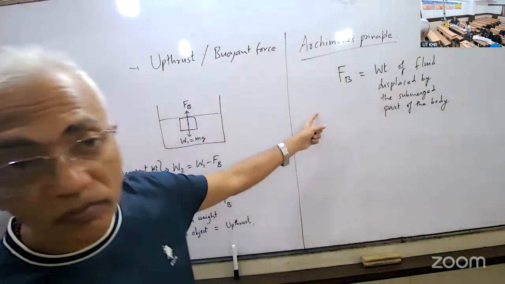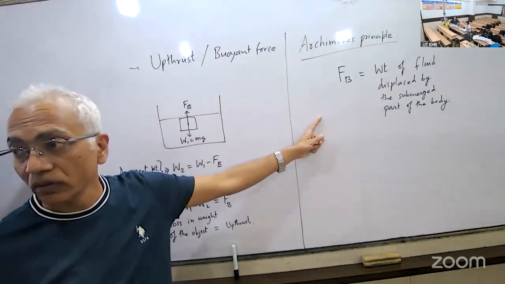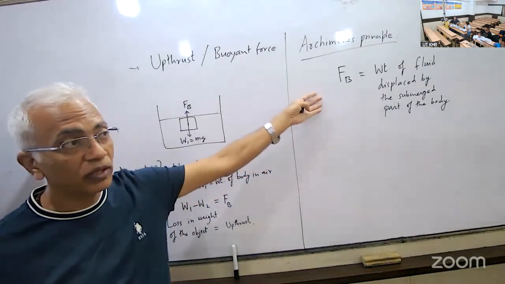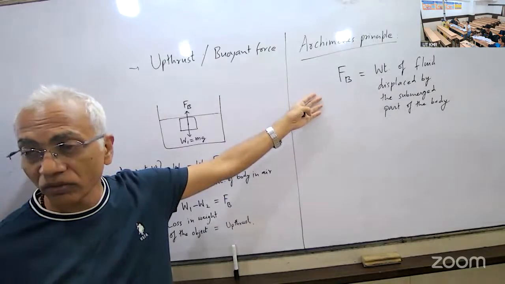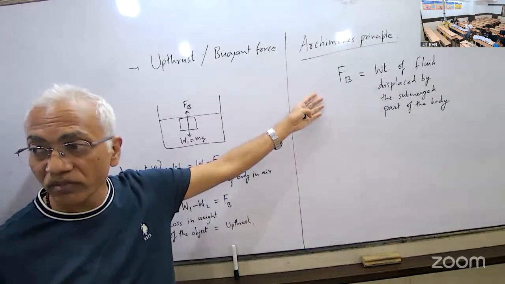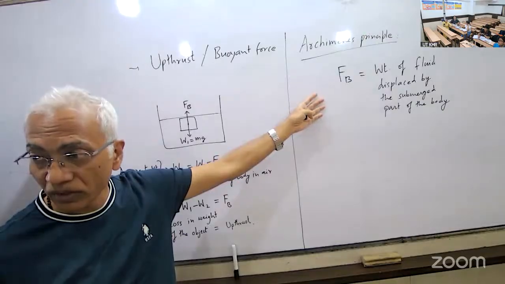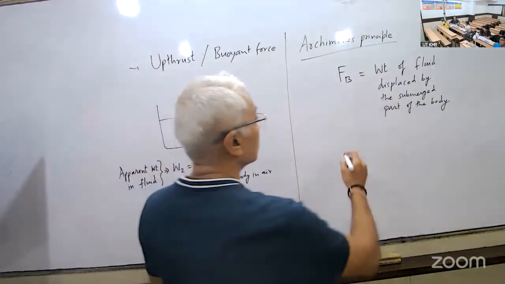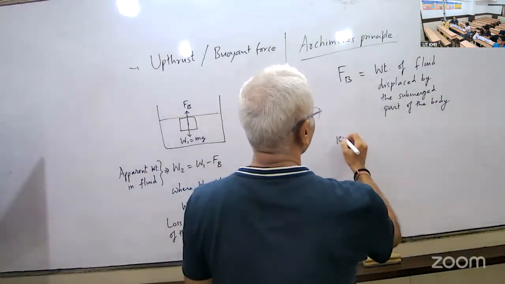This is Archimedes principle. What does it give you? It gives you the value or magnitude of upthrust, which is equal to weight of fluid displaced by the submerged part of the body. Okay.